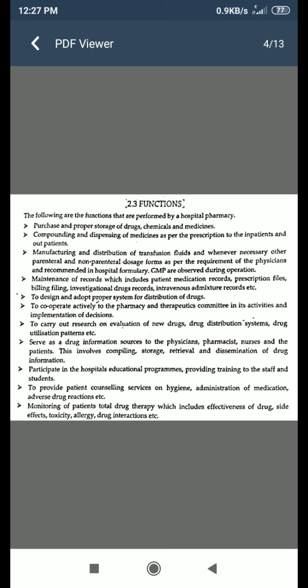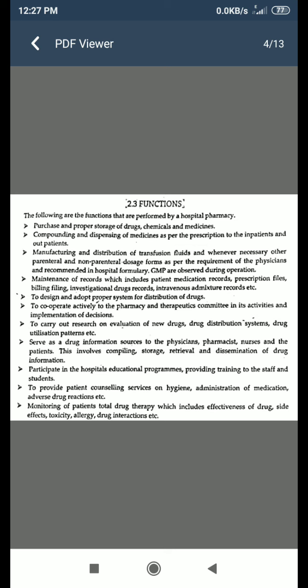Next is to carry out research on the evaluation of new drugs, drug distribution systems, drug utilization patterns, etc. Serve as the drug information source to the physicians, pharmacists, nurses, and the patients. This involves the compiling, storage, retrieval, and dissemination of drug information.